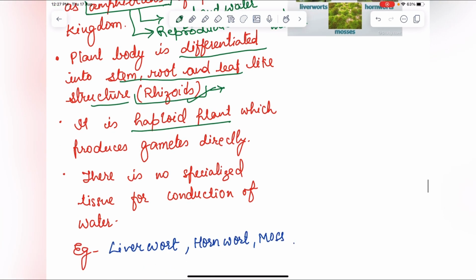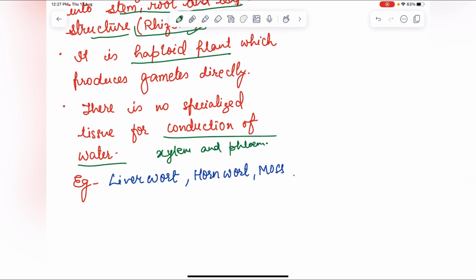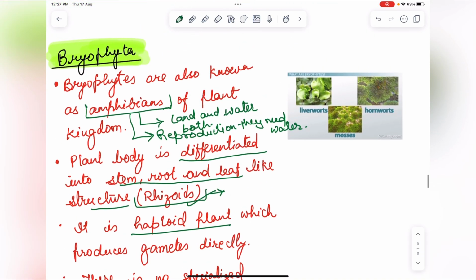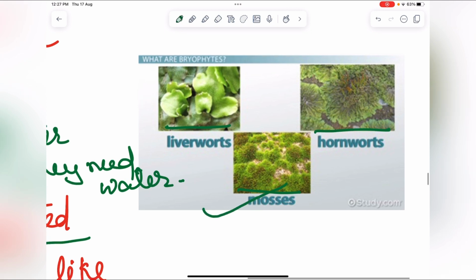There is no specialized tissue for conduction of water, so no xylem and phloem for the conduction of water and food. Examples are liverworts, mosses and hornworts.